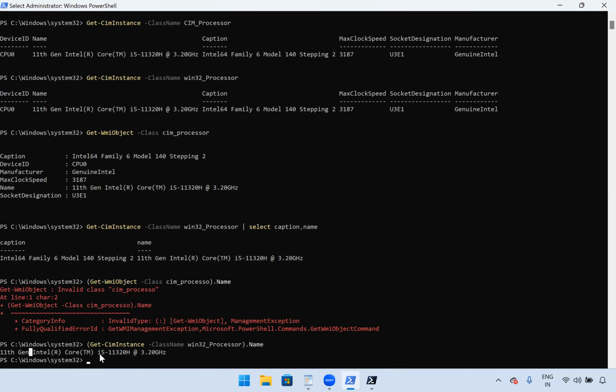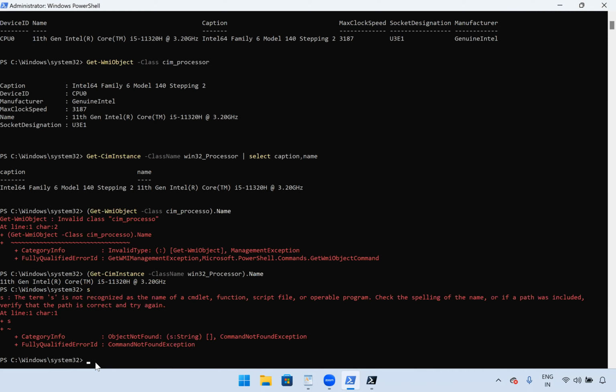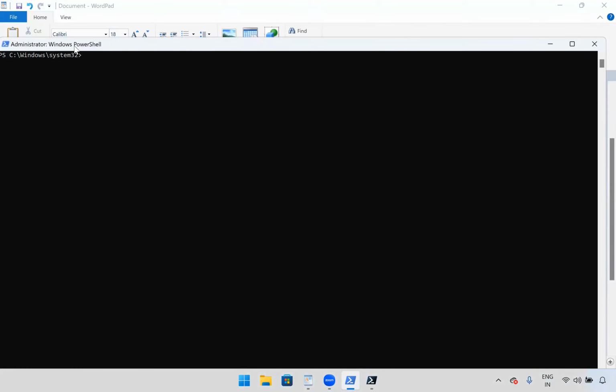So I need only this I5 information. Okay. Here we can see, right? I5. Okay. I need only that information. Let me clear the screen. What I do, I'll take this into one variable. This is a name, right? We'll take name. Okay. I have taken this into one variable. Now we'll enter this variable name. This is displayed, right?